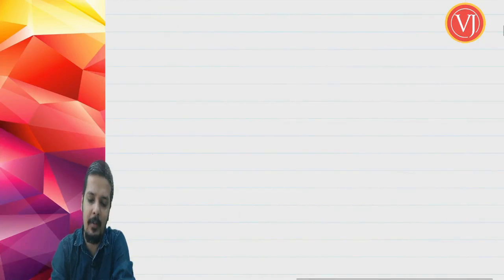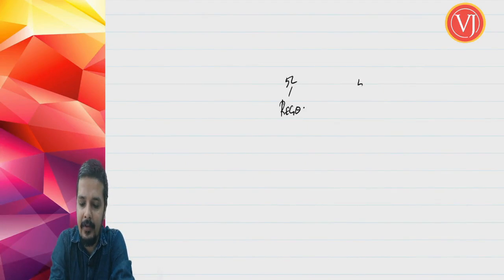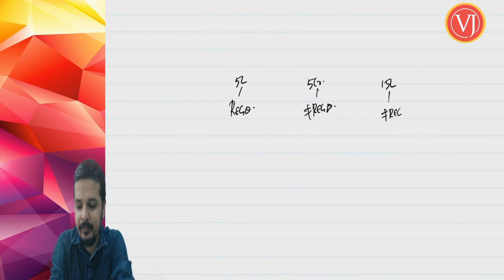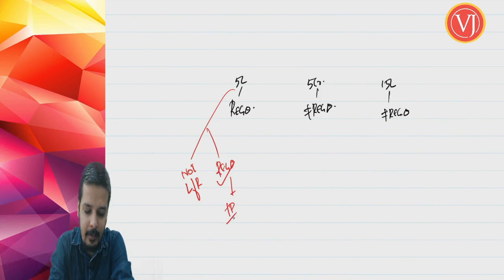So, if I talk about a scenario where I tell a person who is having 5 lakhs turnover, but he is registered, and I tell a person who is having 5 crores turnover, but he is not registered, and I tell another person who is having turnover of 15 lakhs and he is not registered. A person who is having only 5 lakhs turnover, he is not liable for registration, but he is registered. Therefore, he is a taxable person.